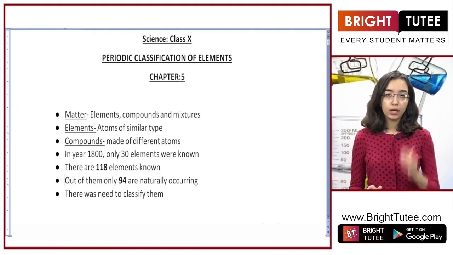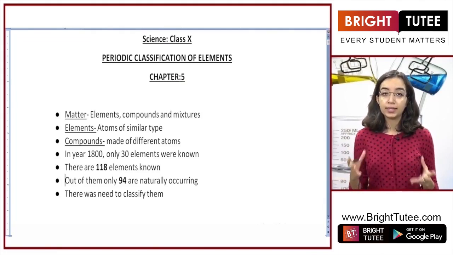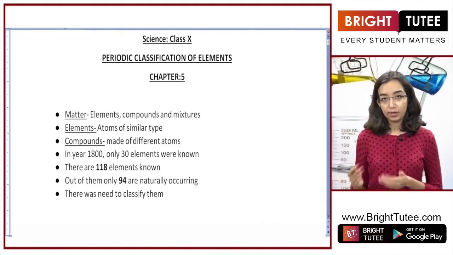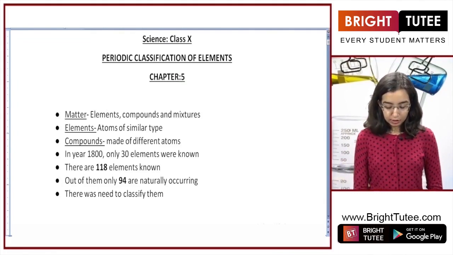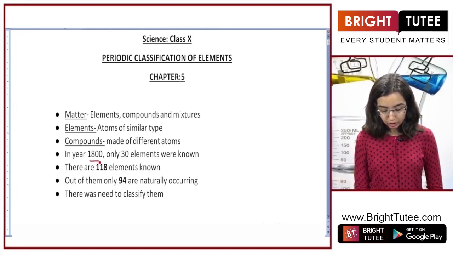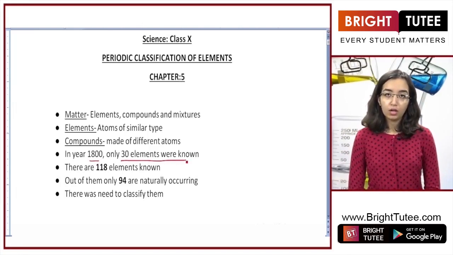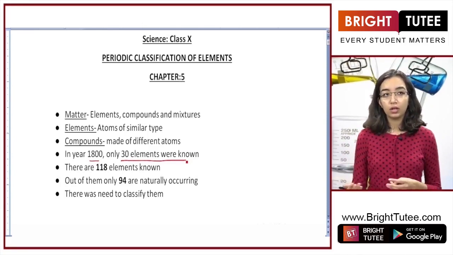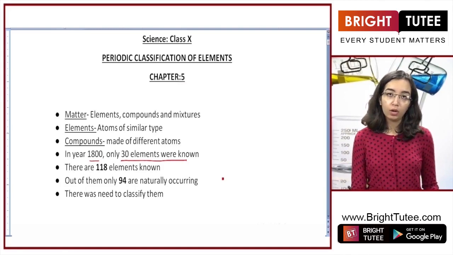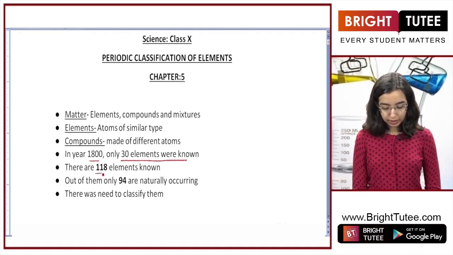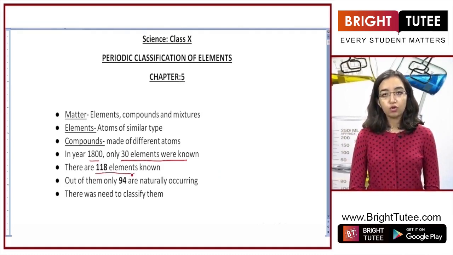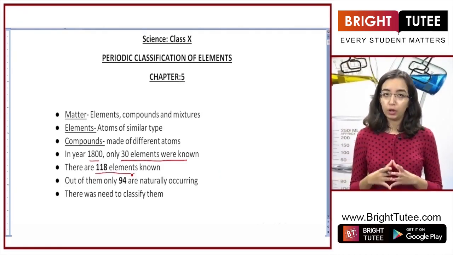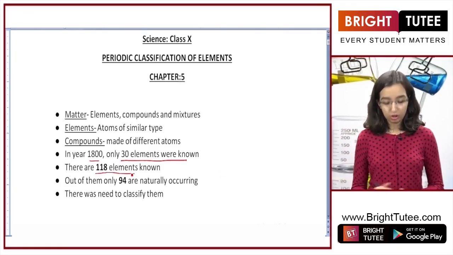So now that we know this, we will try to understand what were the elements that existed around us and how did we discover them and how did we go about arranging them. So back around the year 1800, there were only 30 elements known to man. So we did not know about the existence of other elements, mostly because either they were inert or we did not come across them. So 30 elements only were known up until that point. But later on, with a lot of advancement in technology and science, we are now familiar with 118 elements present in the earth. So amongst these 118 elements that we know of today, 94 are naturally occurring in nature.